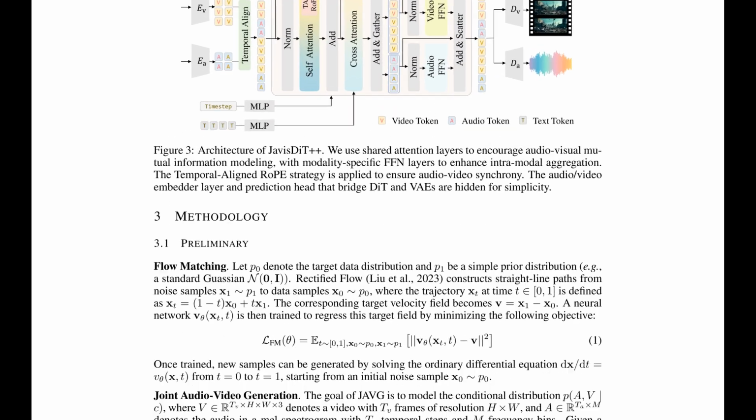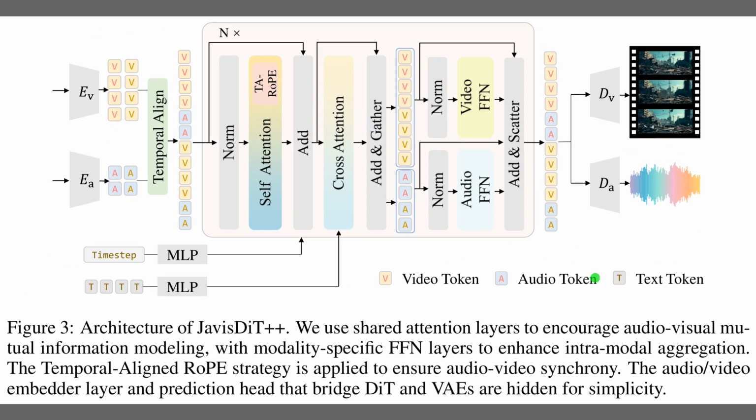So, Figure 3 reveals the architecture of JavisDiT++. On the left, separate video and audio tokens are synchronized using a technique called temporally aligned rotary position encoding. Inside the central block, a shared self-attention layer allows these modalities to exchange information directly. Crucially, the flow then splits into 2 distinct paths, a video feed-forward network and an audio feed-forward network. This separation prevents the different signal types from interfering with each other before they are finally decoded on the right.